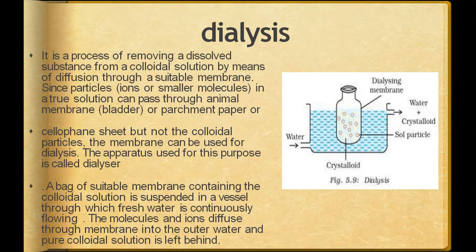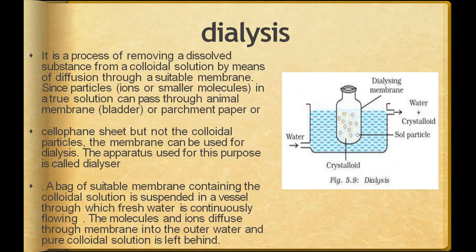So you can say the purification of blood is done by the kidney in our body. But when the kidney doesn't work, they use another process that is known as dialysis. This is the entire process in which we separate out the impurities, the ions, and extra water from the blood and make it purified.